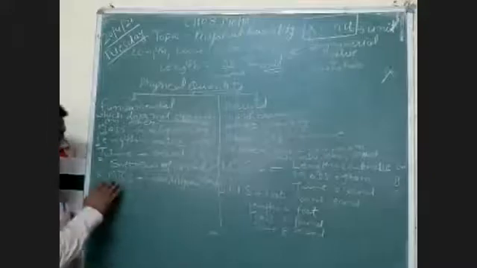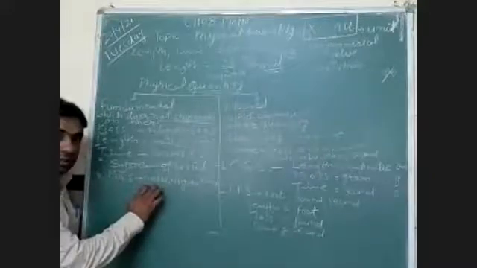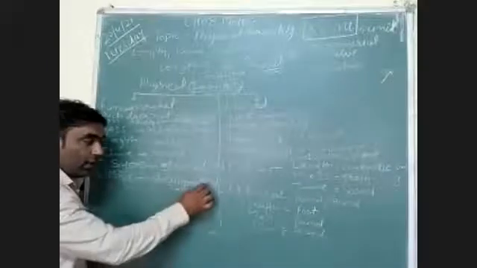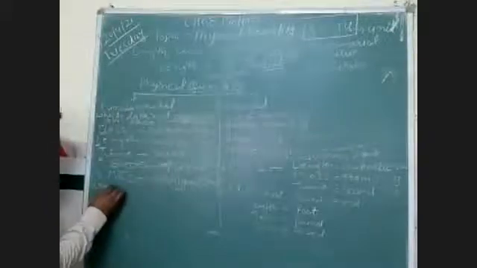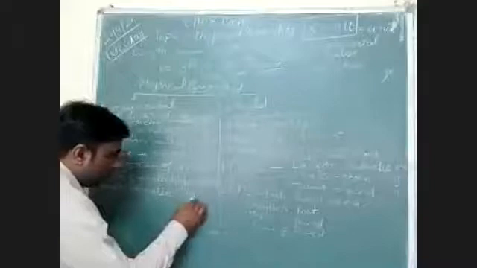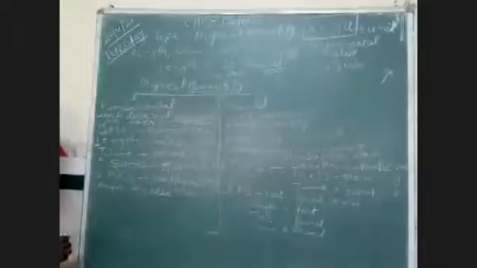So we can define the system of unit in which length is measured in meter, mass is measured in kilogram, and the time is in second. It is known as MKS system. So here we can write length. To measure length, we use meter. It is a standard unit, meter. For meter, we will use the symbol small m.